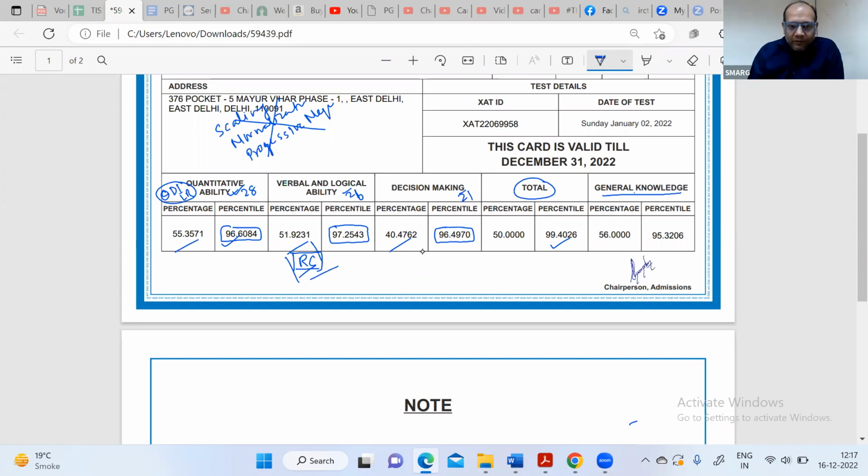To score in verbal ability, you just have to read the paragraph and think from a top-down perspective about what the author is actually saying, not going into the words and what the grammar component and vocab component are in that RC. If you visualize from a vantage point where the thought process started, you can easily answer a good number of questions in verbal ability. You just have to cross 50% of the marks to score 97 plus percentile in verbal ability.